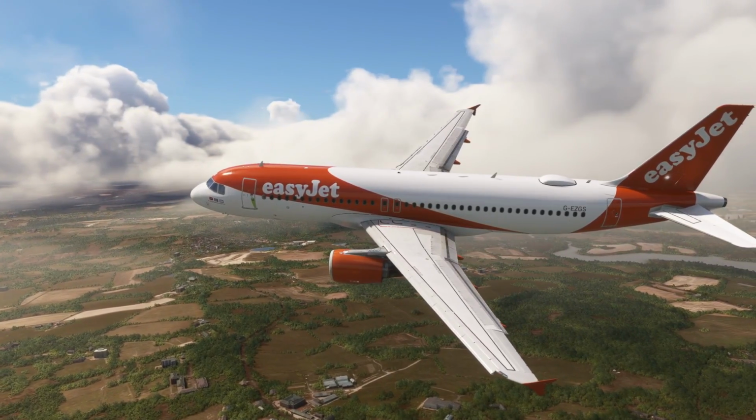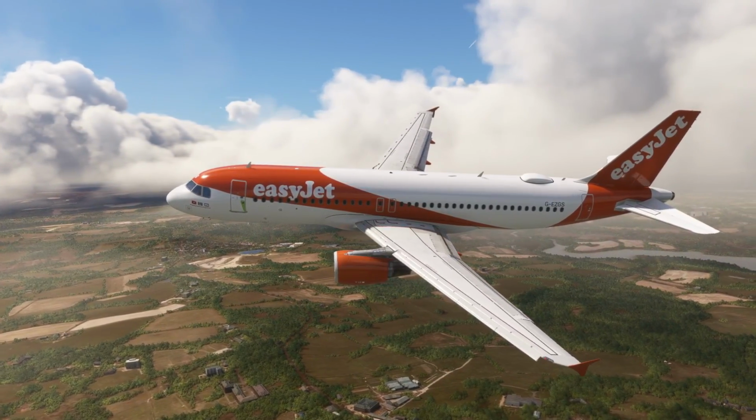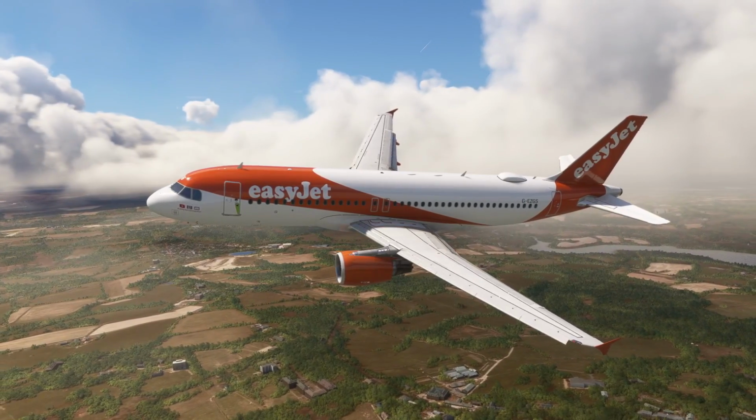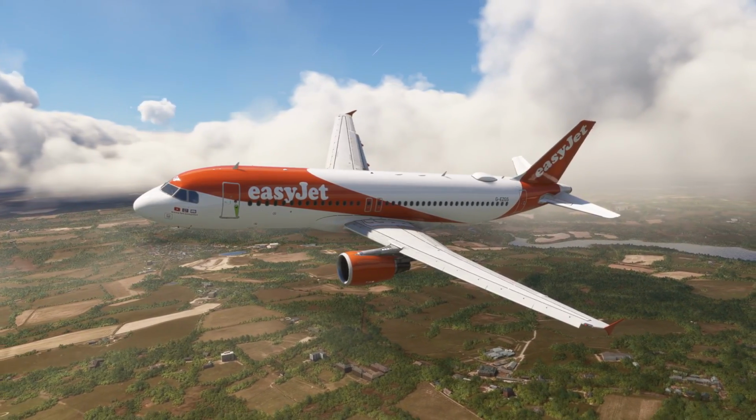34 Alpha Mike, proceed direct CF26L. Descend and maintain 2000 until established on the localizer. Cleared for the ILS runway 26 left approach.